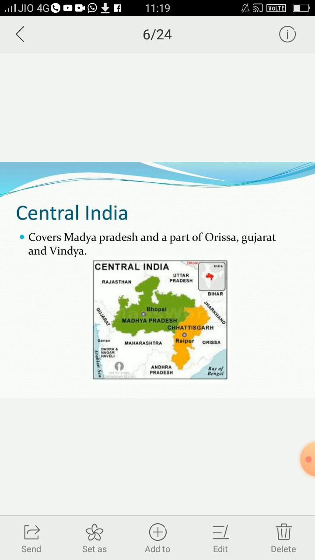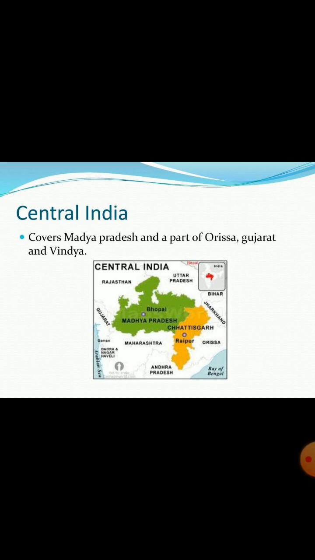Now the next one, that is Central India, which covers Madhya Pradesh and a part of Orissa, Gujarat, and Vindhya. The Vindhyas are a low mountain chain in Madhya Pradesh. Weather is hot and humid with a rainfall of 150 to 200 centimeter in most of the places, and teak forests are also present along with other deciduous trees.